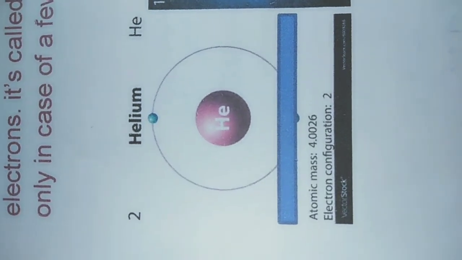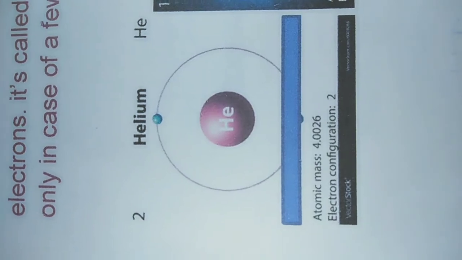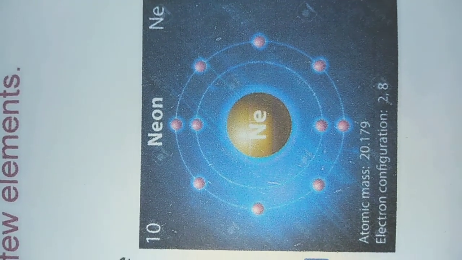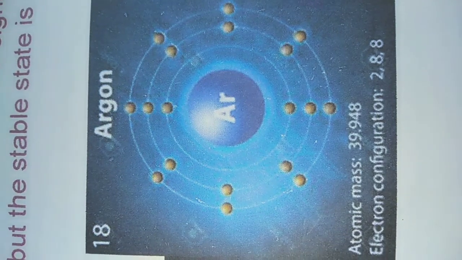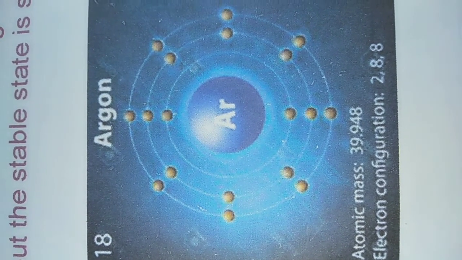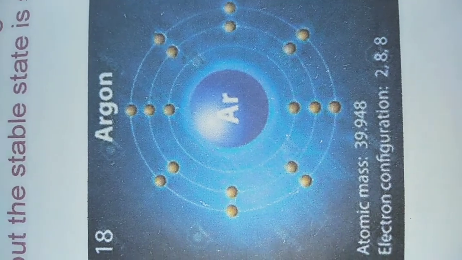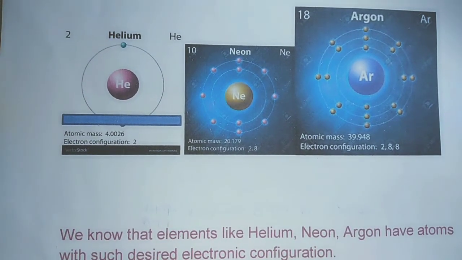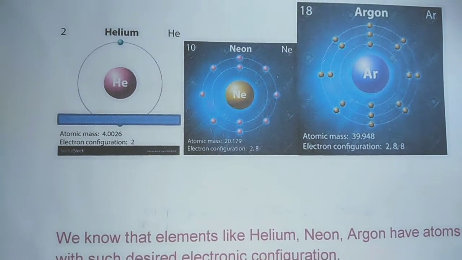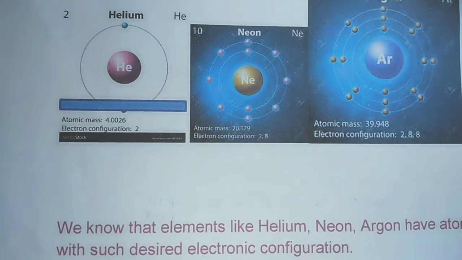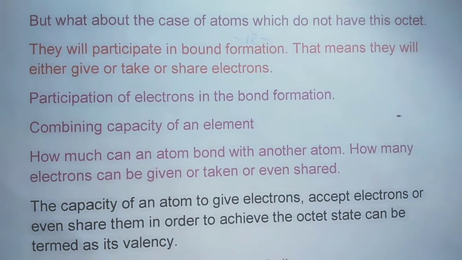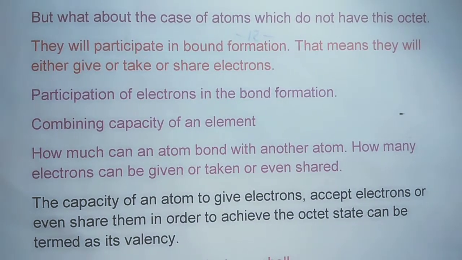Helium. Helium's electronic configuration is 2. Neon. Neon's electronic configuration is 2 and 8. Argon. Argon's electronic configuration is 2, 8 and 8. We know that elements like helium, neon, argon have atoms with such desired electronic configuration. But what about the case of atoms which do not have this octet?